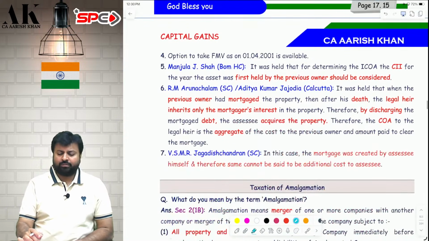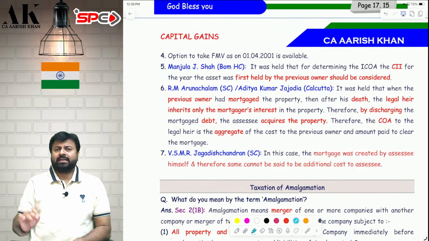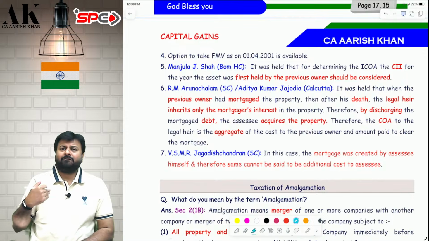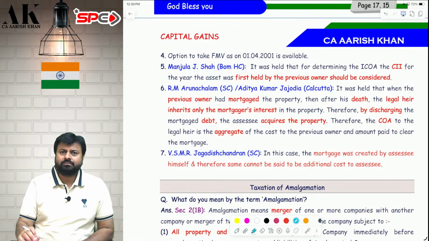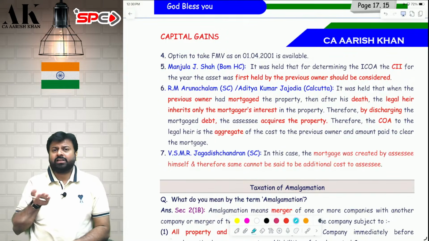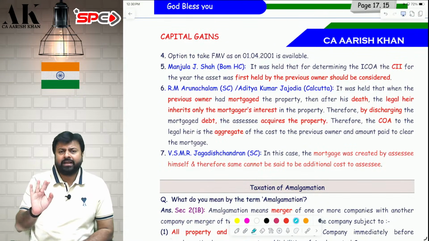Now coming to the most important point. Indexation, I will get from where? My father purchased the asset in 2005. He gave me the asset in 2022. I am selling in 2025. I will take indexation in the denominator of which year? If indexation is available.